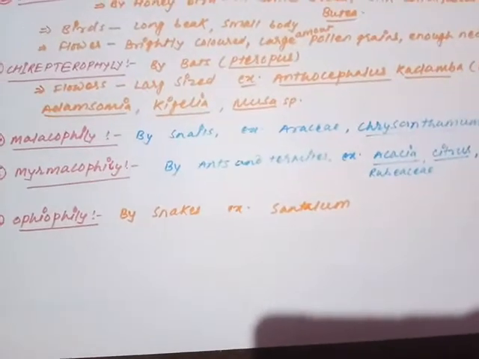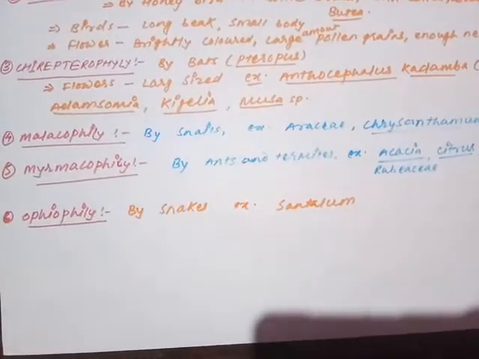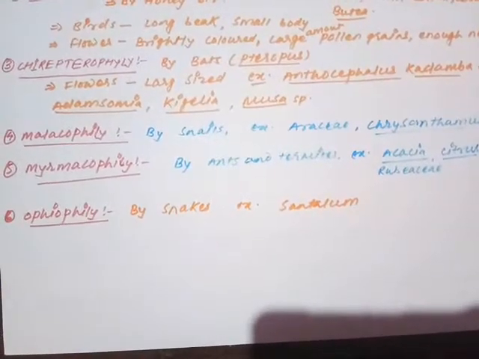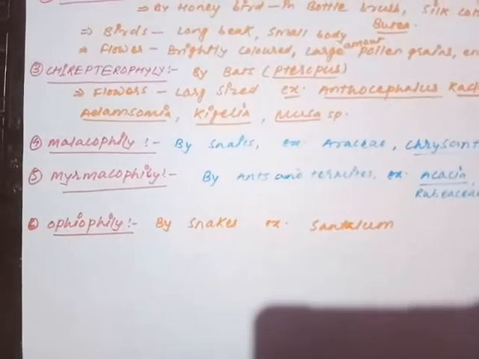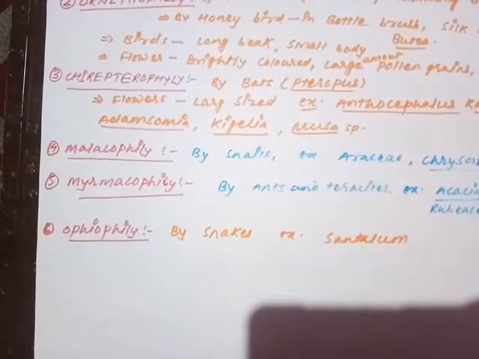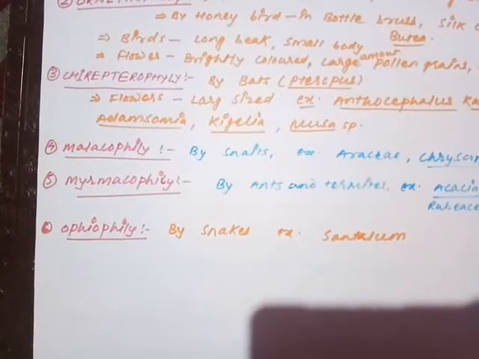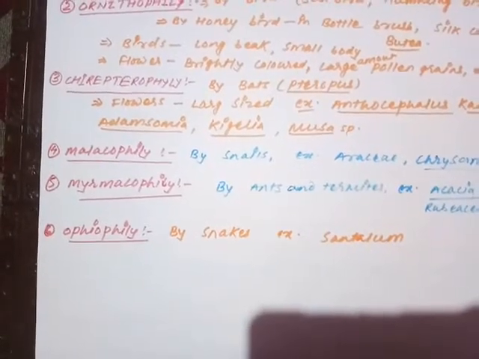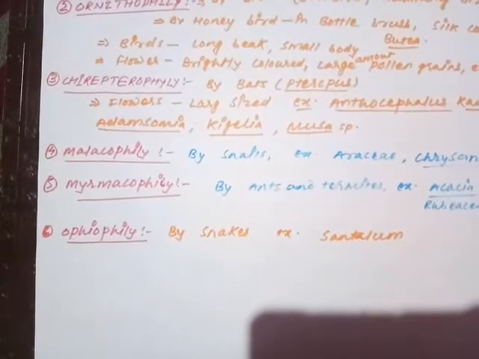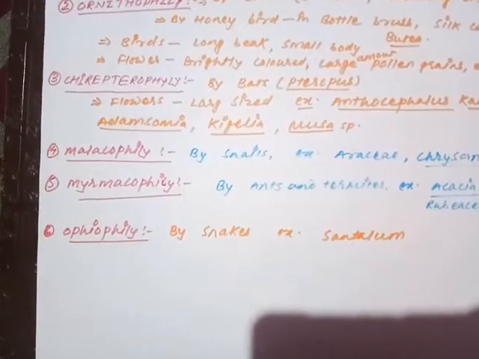Then we moved on to the pollinating agency known as insect pollination. In insect pollination, the flowers are brightly colored, well smelled, well nectared. This is a kind of mutual relationship where there is a give and take.